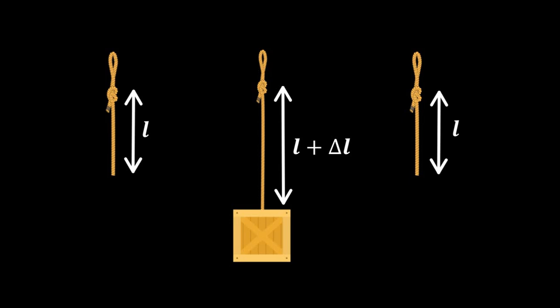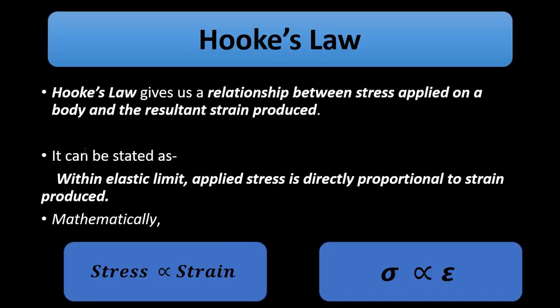So now comes the turn of Hooke's law. Basically, it gives us a relationship between stress applied and the resultant strain produced in the body within the elastic limit. Within the elastic limit means without undergoing permanent deformation.